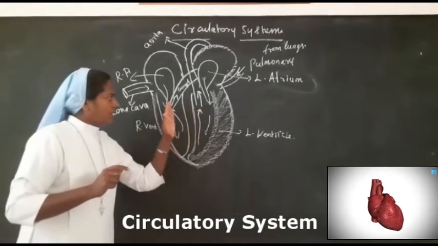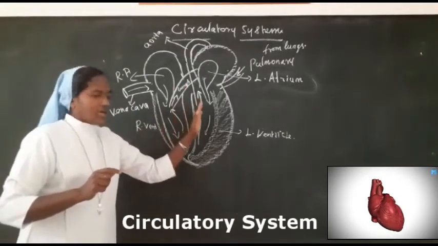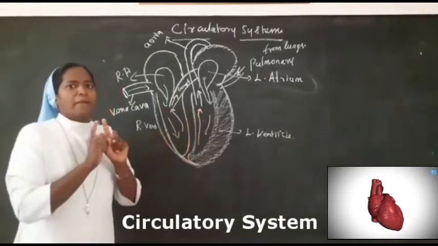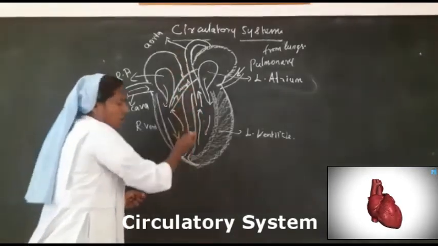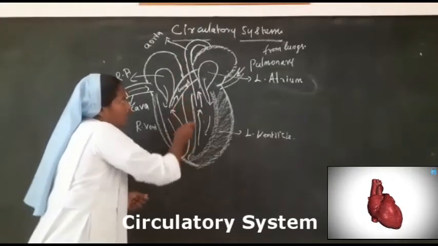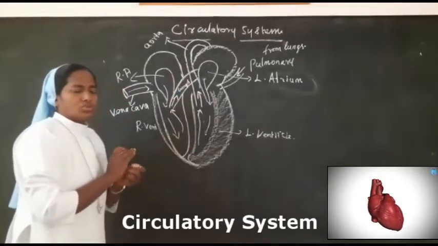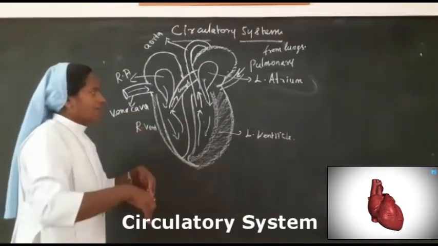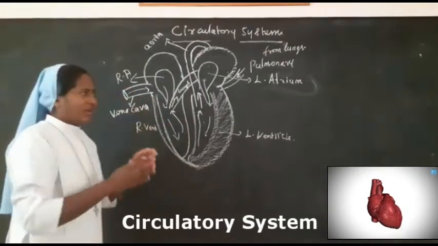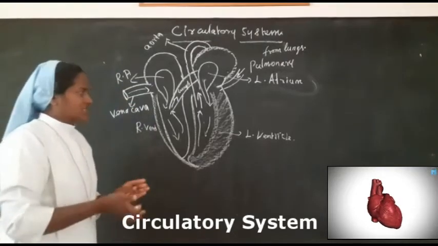The deoxygenated blood and the oxygenated blood do not mix, because they are separated by a muscle wall. Though they are passing through the same heart, the walls are dividing them and the blood cannot mix. Okay.